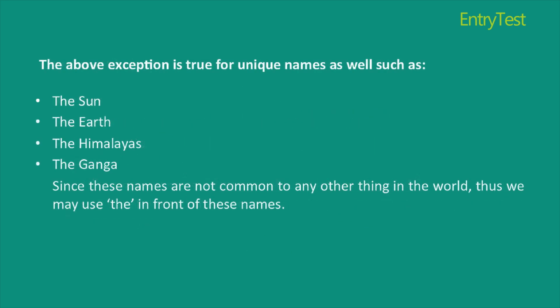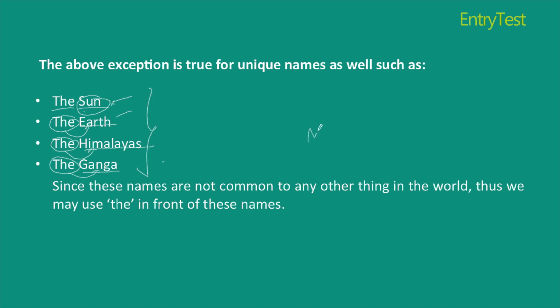This exception is true for unique names as well as for heavenly bodies. So the names of heavenly bodies are also preceded by the. I say the sun because sun is a heavenly body. Earth. I say the earth because earth is a heavenly body. Himalayas. I say the Himalayas because Himalayas are heavenly body. Ganga. Since Ganga is a heavenly body, I say the in front of it.